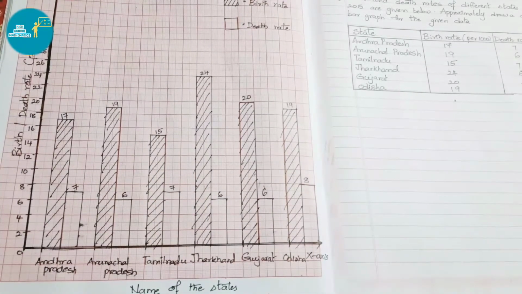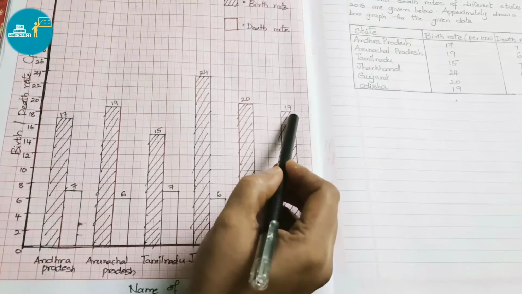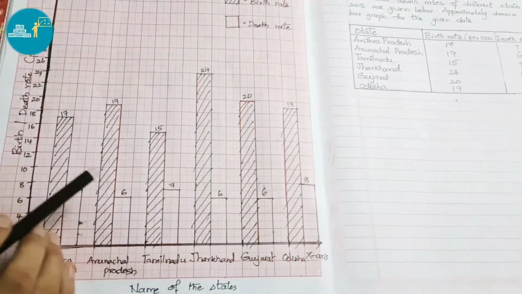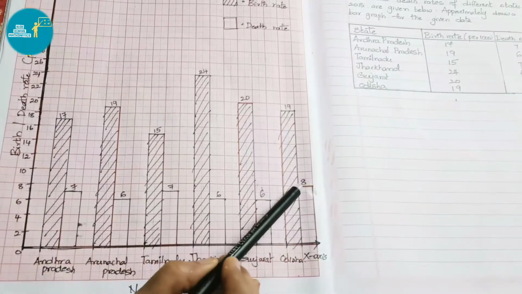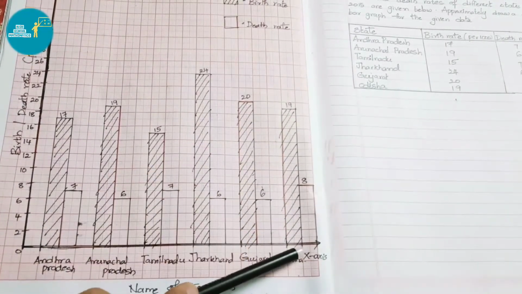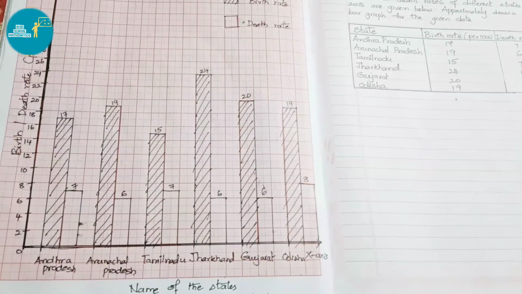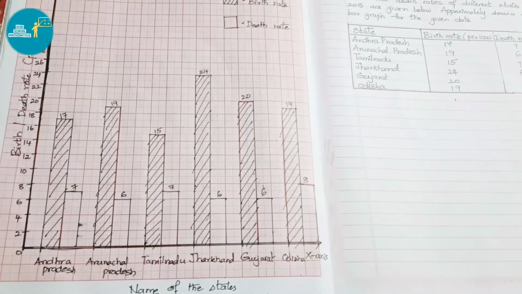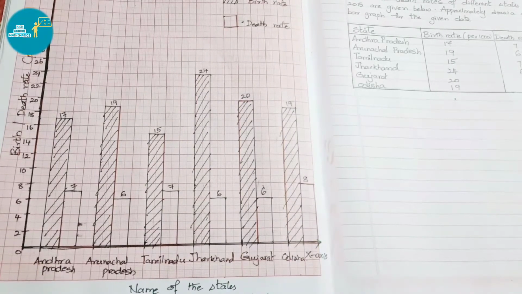Last one, Odisha. Here birth rate is 19, which is in between 18 and 20. So here we marked it as 19. Next, for Odisha death rate is 8. Near 8 we marked another one and we have joined them. For birth rate we marked with crossed line. This is the double bar graph for the given data, that is birth and death rates of different states.